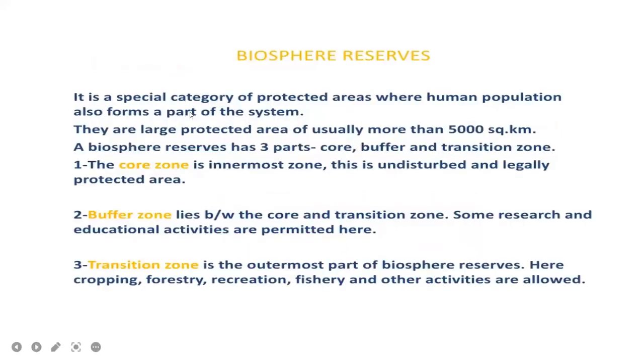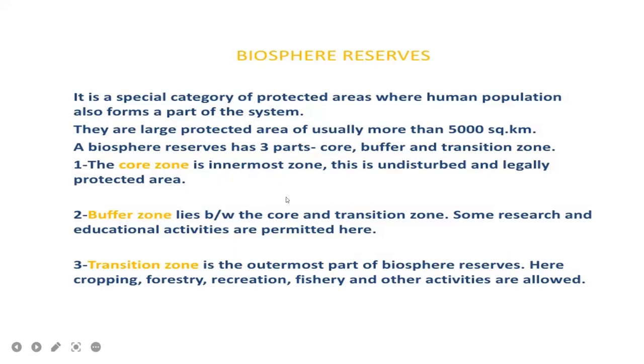It is a special category of protected area where the human population also forms a part of the system. They are large protected areas of usually 5,000 square kilometers. The biosphere reserve has three parts. It is classified into three zones: core, buffer and transition zone.